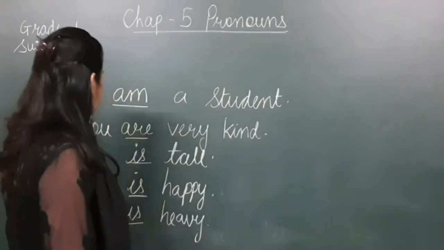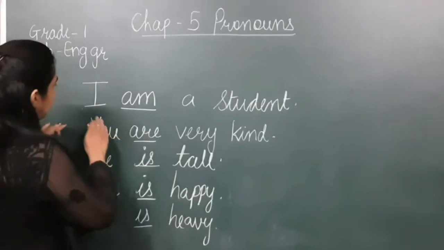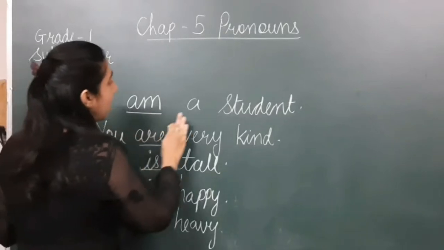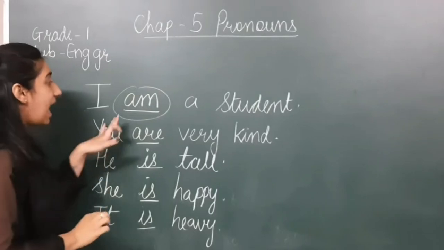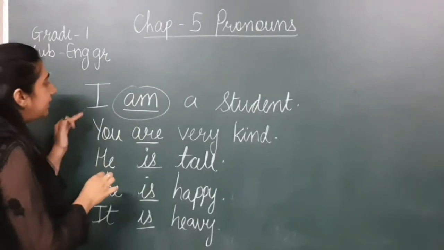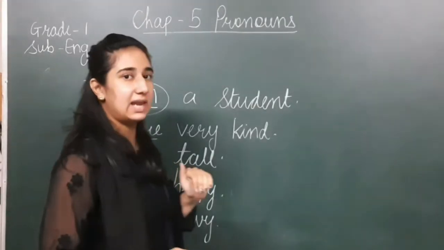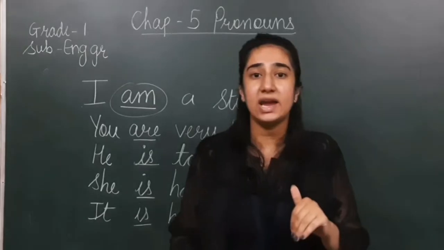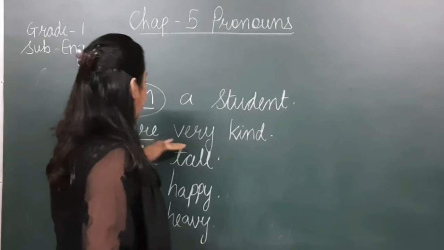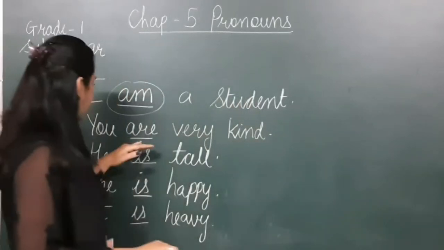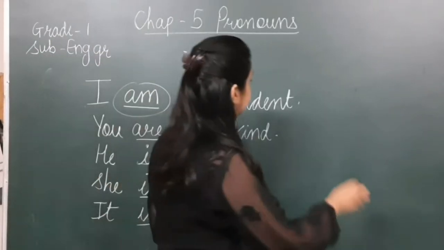Students, now have a look at these sentences. Here ma'am has written some sentences. See here now. First one, I am a student. Here, what does ma'am use? Am. Whenever we are writing I, we use am with I. हम I के साथ क्या लगाते हैं? What do we use with I? Am. We use am with I. You are very kind. With you, what has ma'am written? Here, are. You के साथ are लगता है.